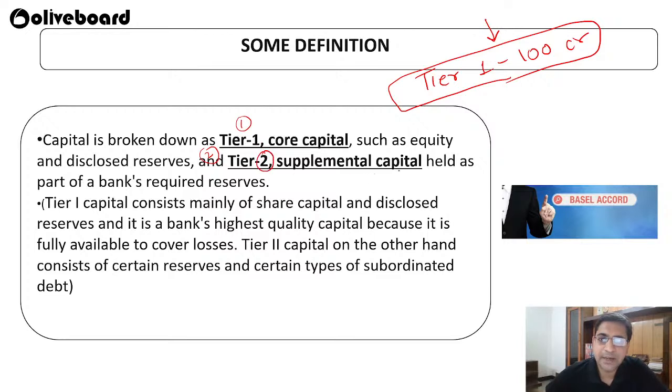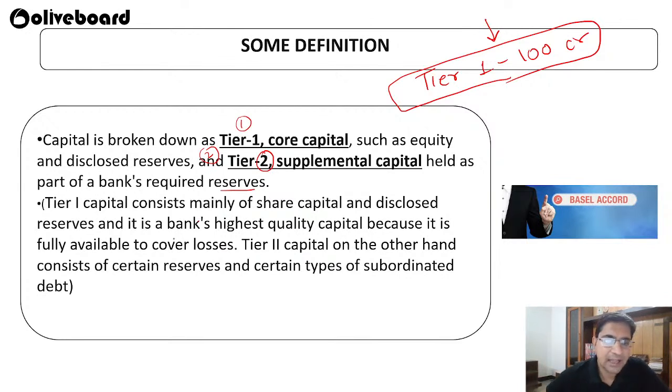So it's supplemental capital held as a part of the bank's required reserve. Tier 2 capital is a little bit smaller than your tier 1, and it supplements the core capital. But you cannot say that it will always be available; it may be available, it may not be available, so we don't know.